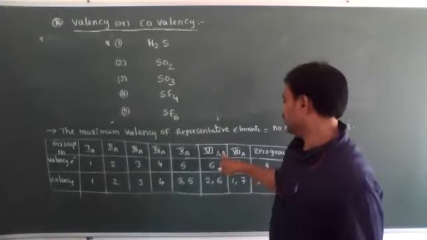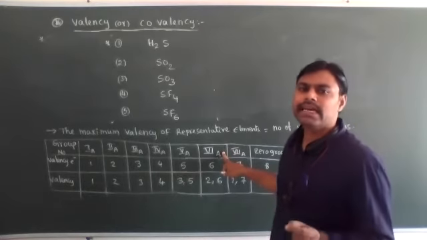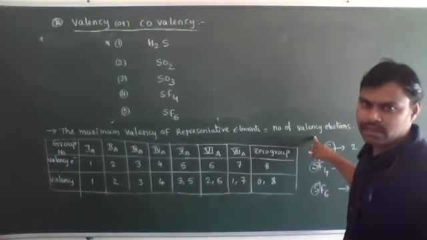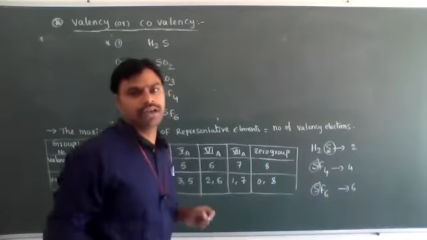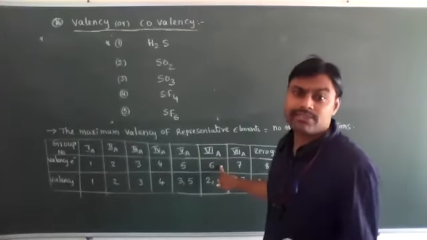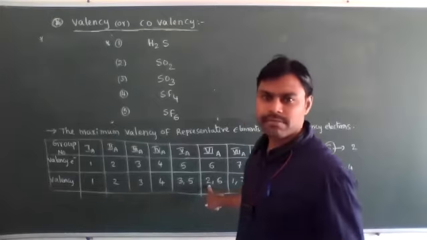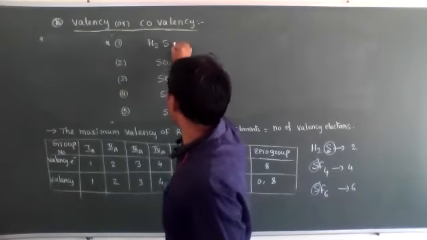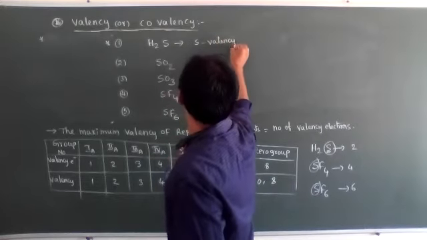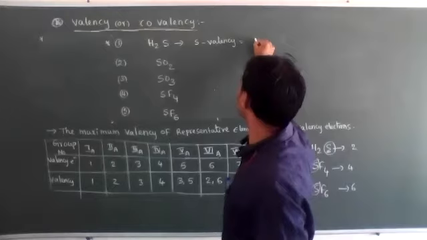Sulfur belongs to the 6A group elements. The 6A group elements are S and P block elements. Their maximum valency is equal to the number of valence electrons. So for 6A group elements, what is the maximum valency, dear students? 6. That's why sulfur can form a maximum valency of 6 and a minimum valency of 2. In H2S, sulfur valency with respect to hydrogen atoms bonded is 2.